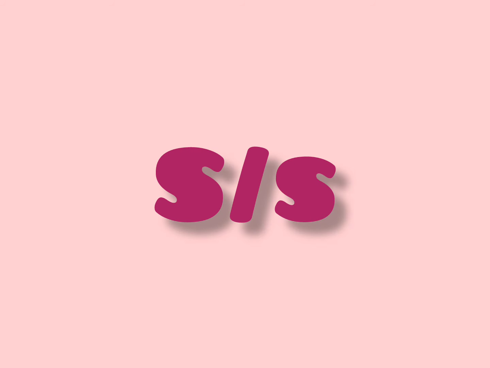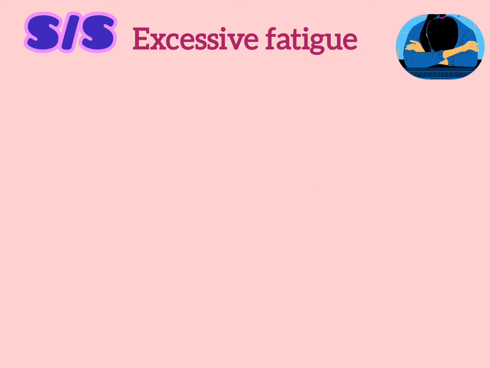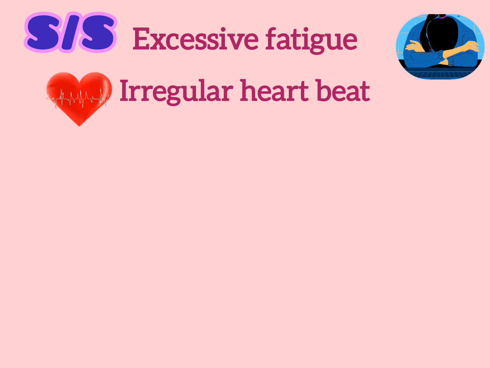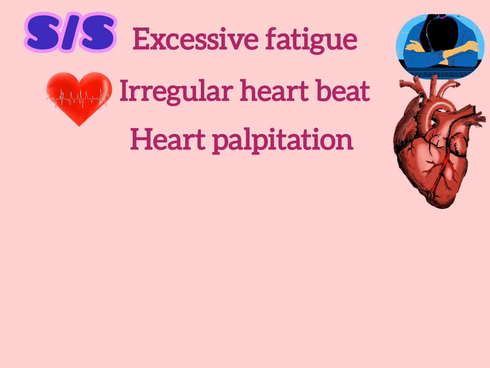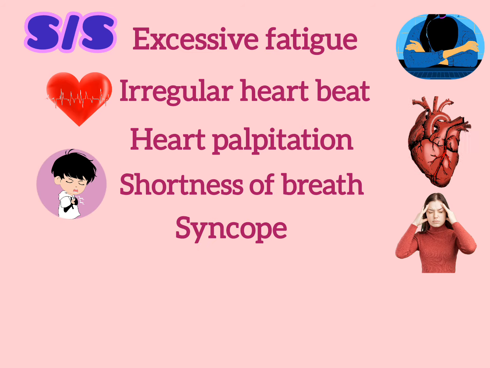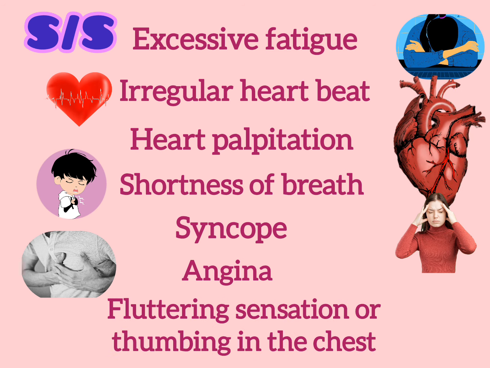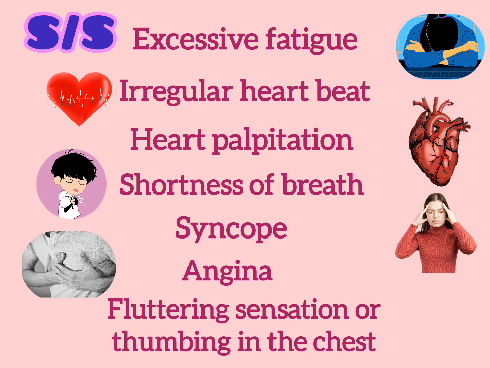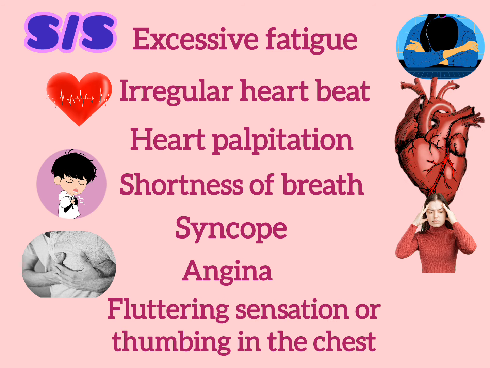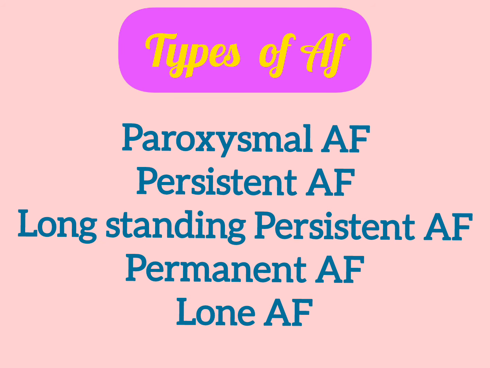What are the signs and symptoms of AF? Excessive fatigue, irregular heartbeat, heart palpitation, shortness of breath, syncope or fainting, angina, which means chest pain, fluttering sensation or thumping in the chest, which means you feel like butterflies in your chest. Then types of atrial fibrillation: paroxysmal AF, persistent AF, long-standing persistent AF, permanent AF and lone AF.